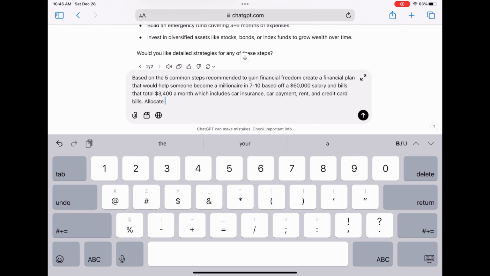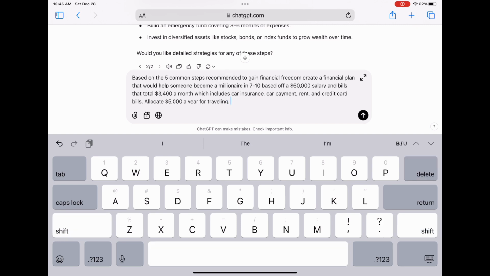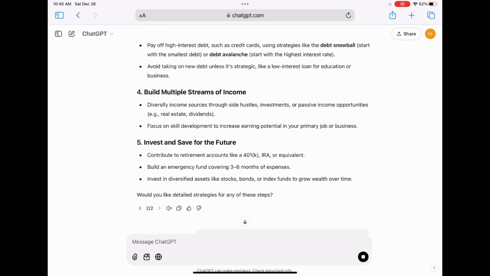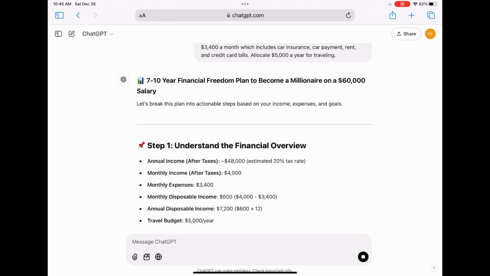The next thing to do is to allocate a certain amount per year to some of the things that you actually enjoy. For me, I really love traveling. So you could allocate $5,000 a year for traveling, right? I'm just putting that initially. That might be high for someone whose salary is $60,000 with absolutely no side hustles, but I just want to show you how that will look. So you put that in and let ChatGPT do the work.